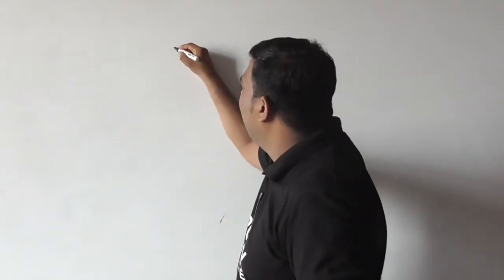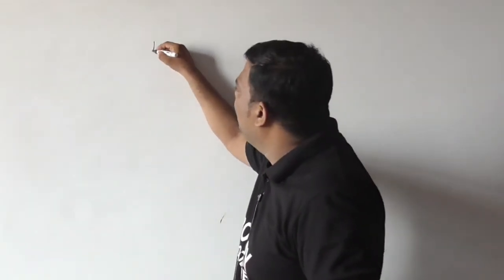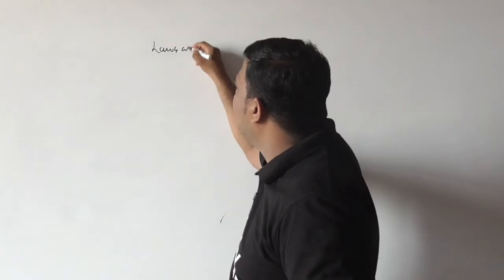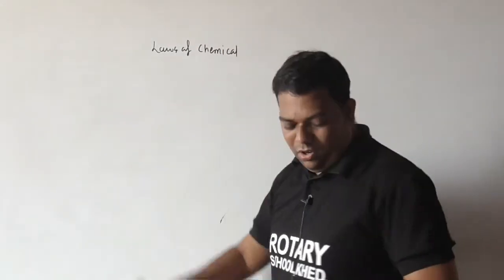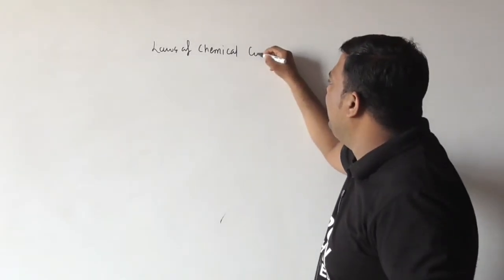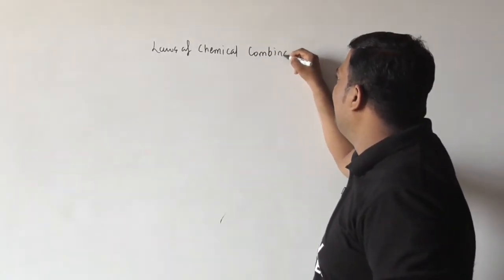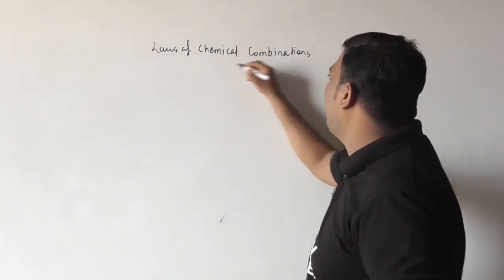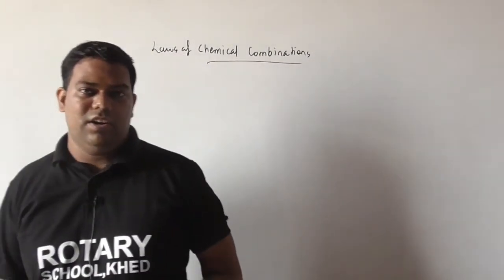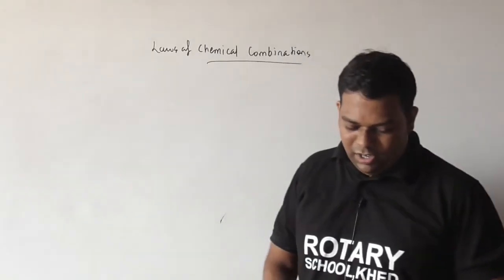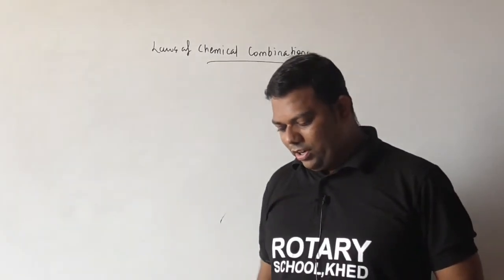See, laws of chemical combination. Okay, it is very much important. Laws, at a primary level, are very much important, so concentrate on this.